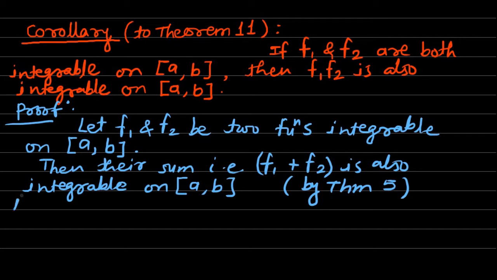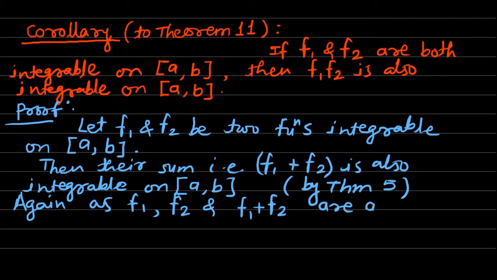So again, as f1, f2 and f1 plus f2 are all integrable on closed interval a to b,